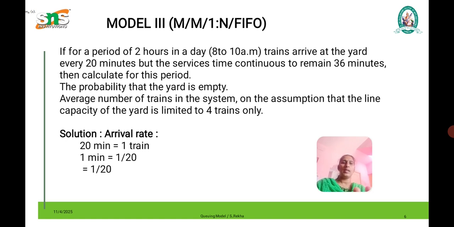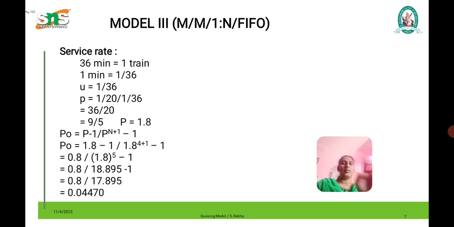Here we first calculate the arrival rate, lambda. In 20 minutes one train arrives, so lambda is 1 by 20. Since it is already given in minutes, we can go directly; otherwise we would have to convert, dividing by 60.